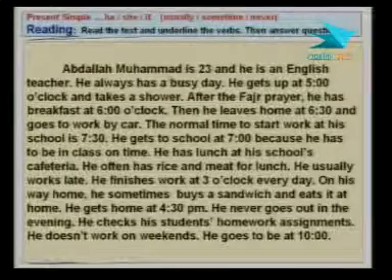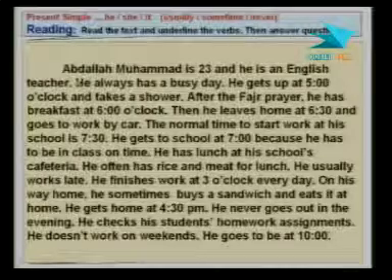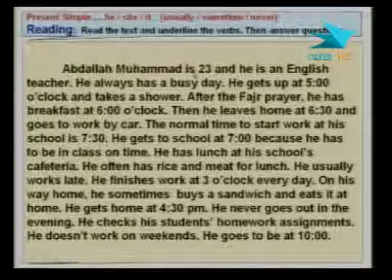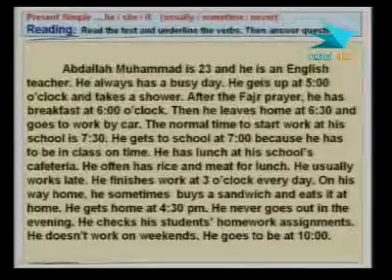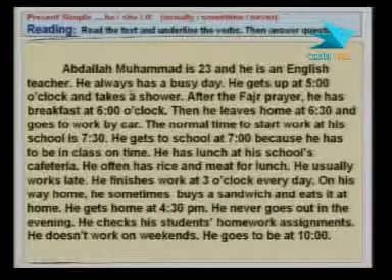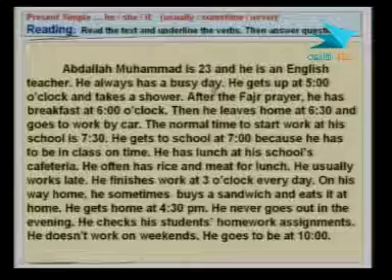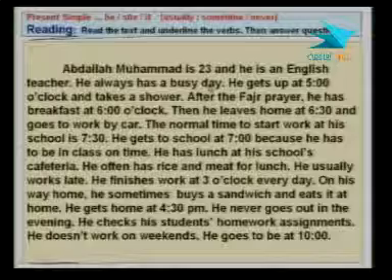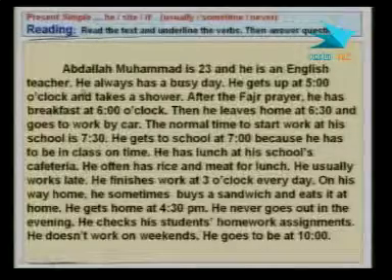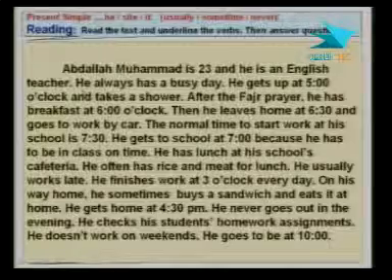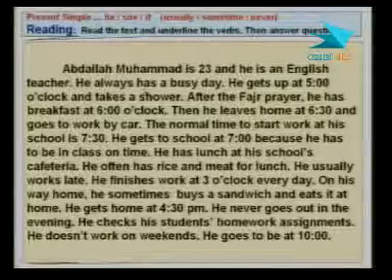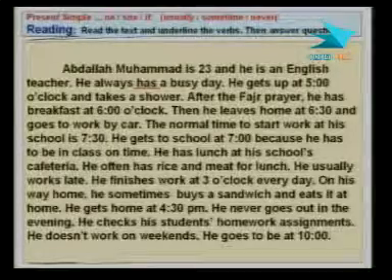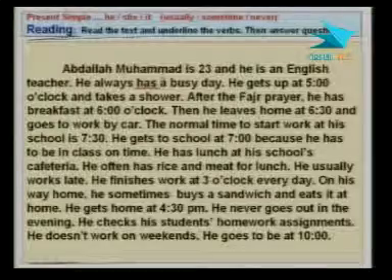In the first sentence, we do not have one. Abdullah Muhammad is 23 and he is an English teacher. Well, we have verb be here and a verb be here. What about the second sentence? He always has a busy day. What is the verb? If you look at the sentence, the verb would be that one, right? He always has. So we have underlined the first verb.